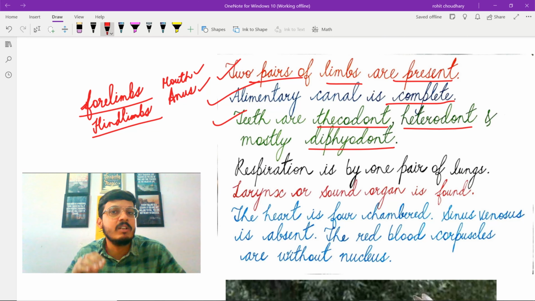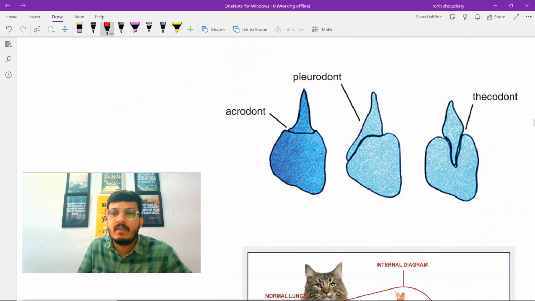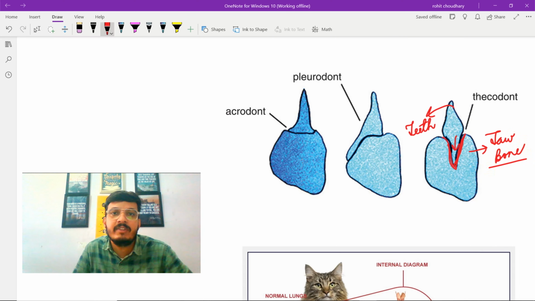This will be more clear to you when you look at the diagram of thecodont teeth. So let's have a look at the diagram of thecodont teeth. As we can see, this is the tooth and this is the socket of jawbone in which the tooth is embedded. As you can see, this tooth is deeply embedded in the socket of the jawbone and this is the jawbone. So this is about thecodont teeth.